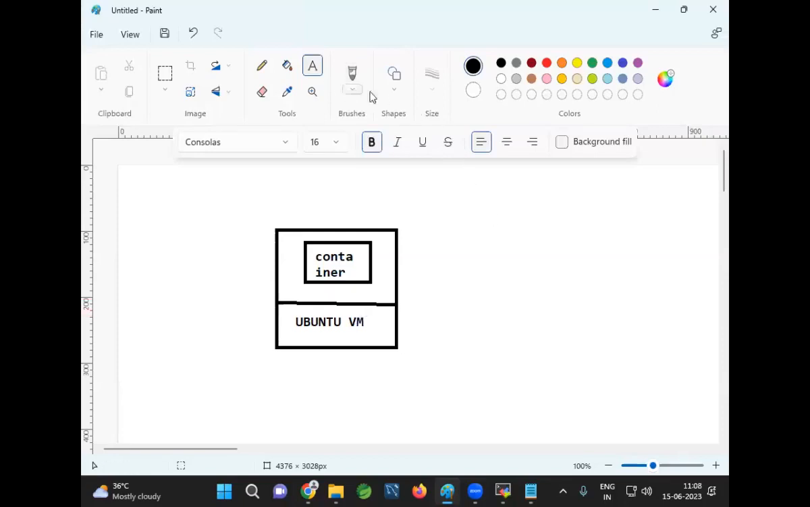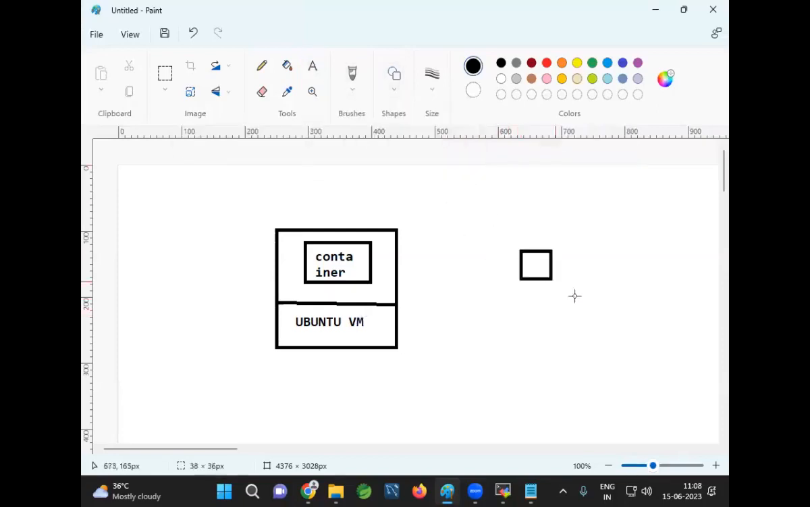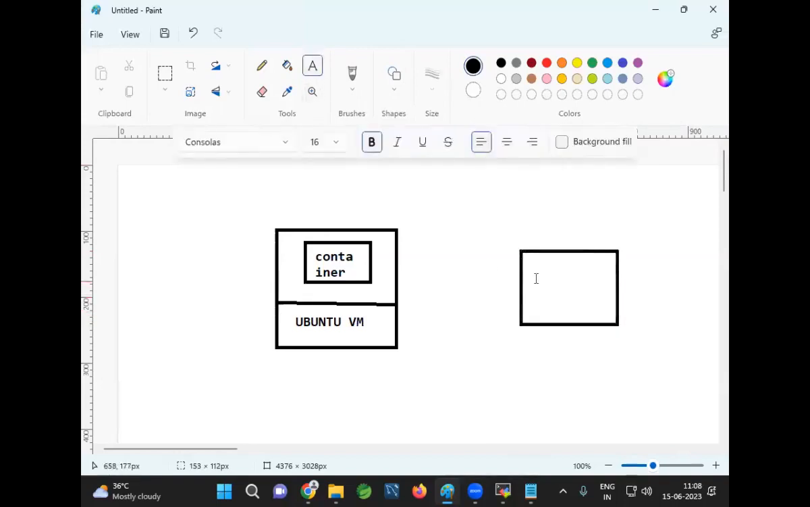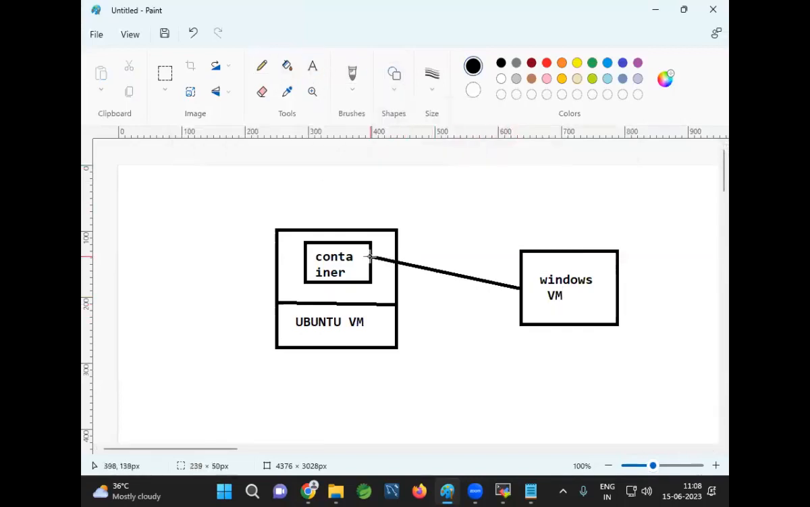Now I want to access the application running in the container by using my Windows machine. Are you getting my point? I have a Windows machine, and I want to access the application which is running in the Docker container. Okay, guys, directly that is not possible. You cannot directly access the application which is running in the Docker container.